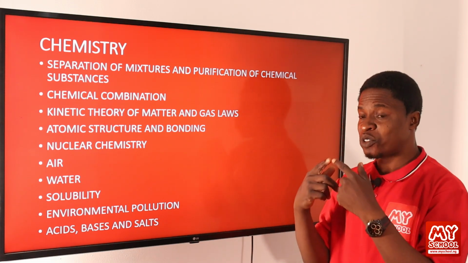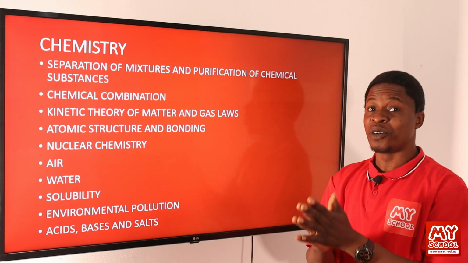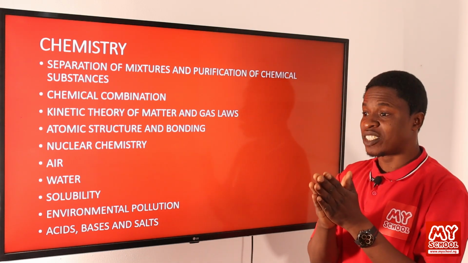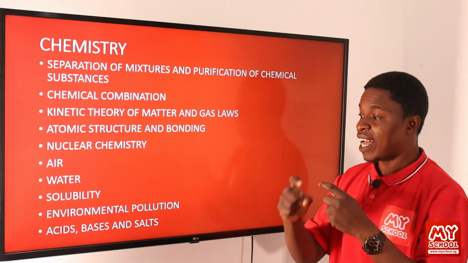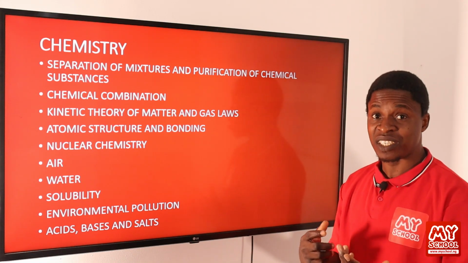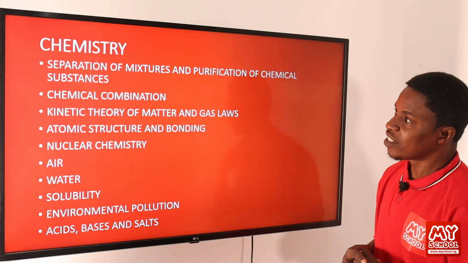Then remember, we also, while talking about acid, we'll be talking about pH, we'll talk about pOH scale also, and then we'll look at what the acid-base titration is all about. The reaction between acids and base, which is neutralization reaction to give us salt and water. Now let's move on to the next slide.